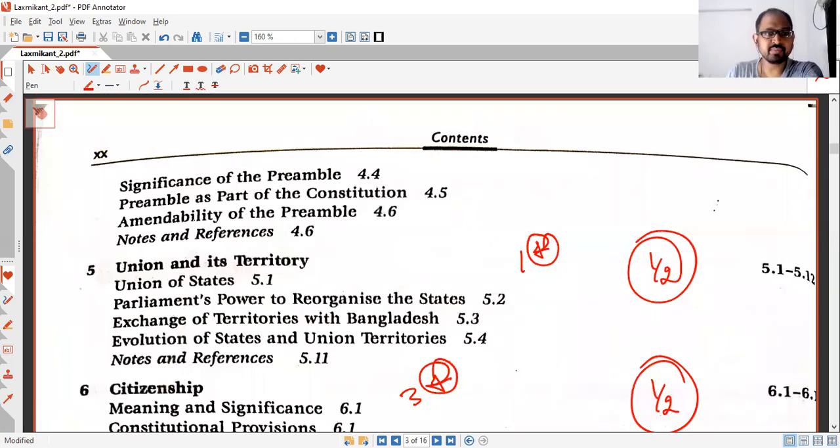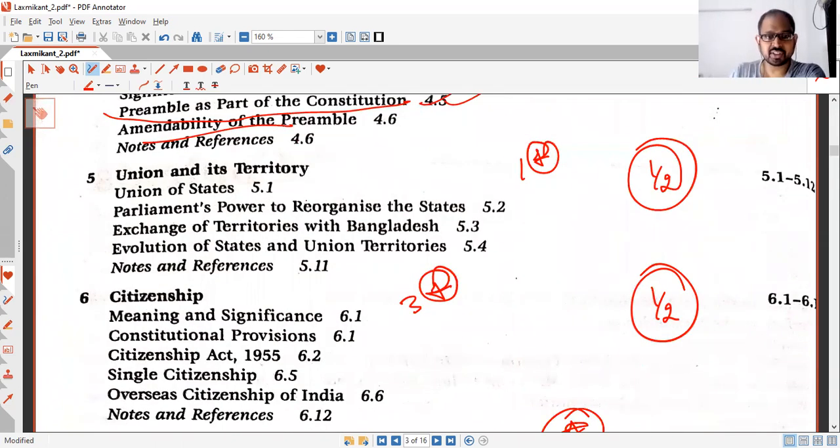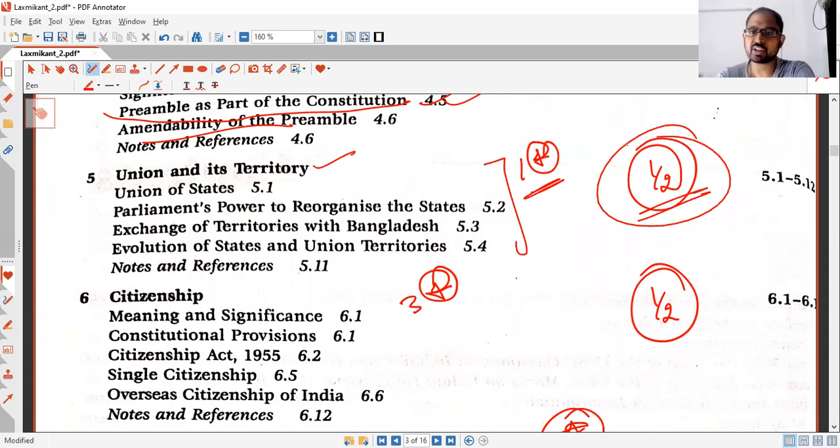Then the preamble as a part of the Constitution, which I was talking about, is the important part, and then the amendability and the significance of the preamble. Then the Union and its territories. This is not too important. I've given it again 1 star, and you should not take more than half an hour.